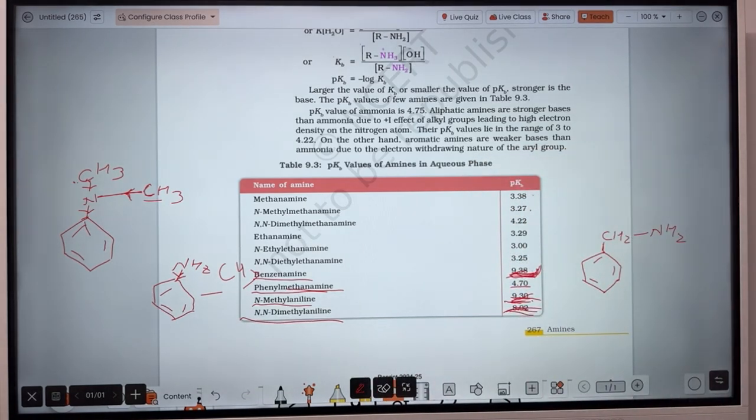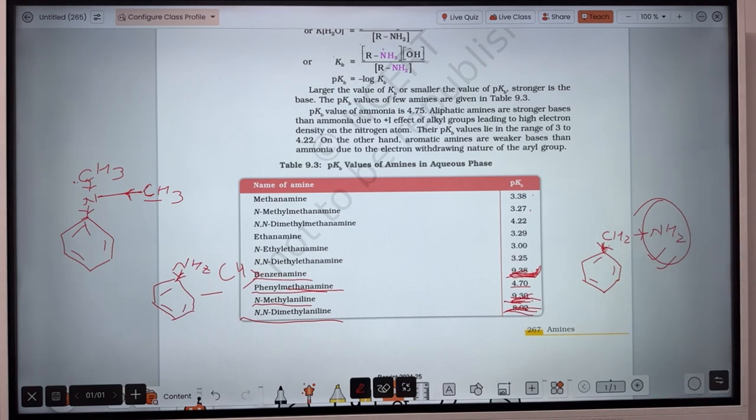So in this case, this benzene will take the electron from the methyl, and there is a plus I effect also. So obviously electron cloud density will be more here. It is not bonded to the benzene, it is bonded to the open chain. But this methyl group will give the electron to that also.